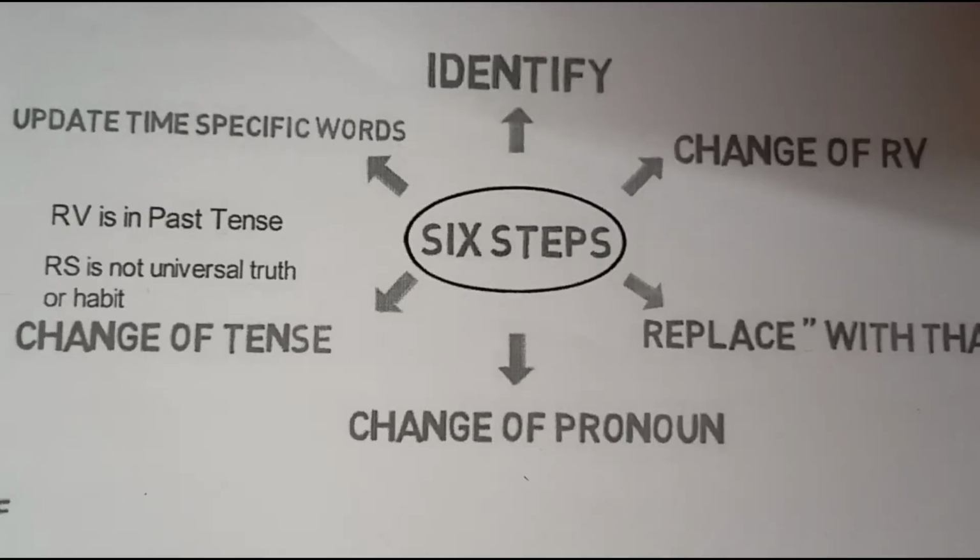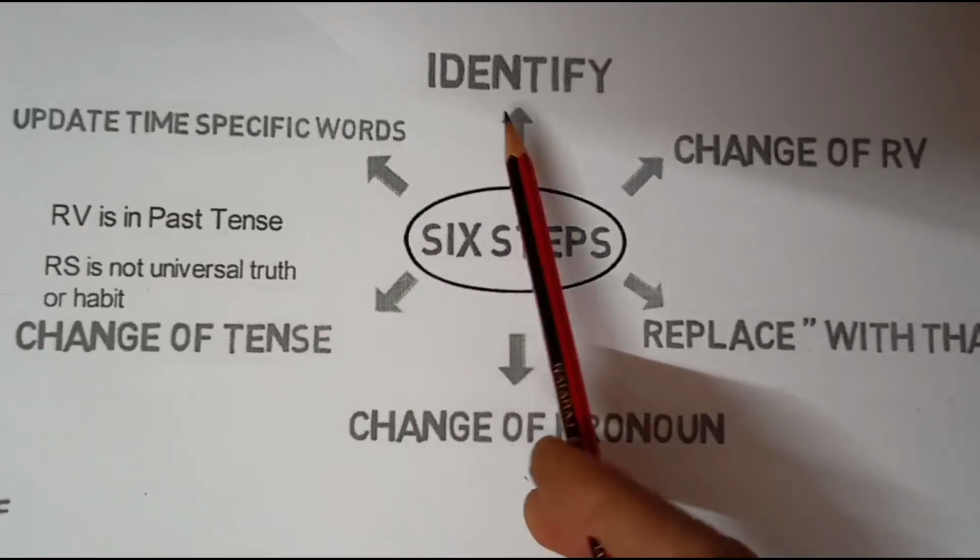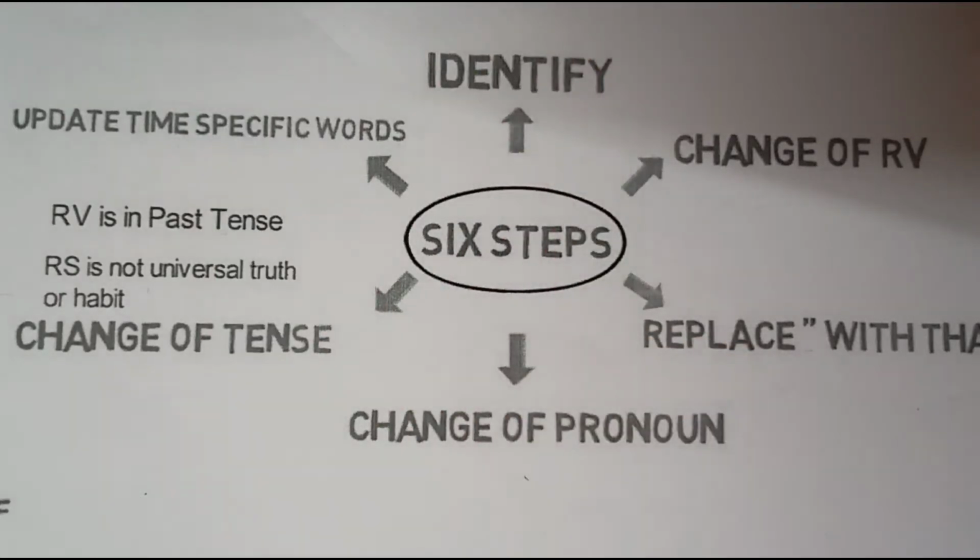Students, this video is in continuation with the previous video on direct indirect speech. In the previous video, I had discussed with you how to transform assertive sentences from direct to indirect speech by following 6 simple steps. So before we proceed further, let's discuss the steps that I had discussed with you in the previous video. The first step was to identify the reporting verb, the subject and object of the reporting verb, first, second and third person pronoun, and then the tense.